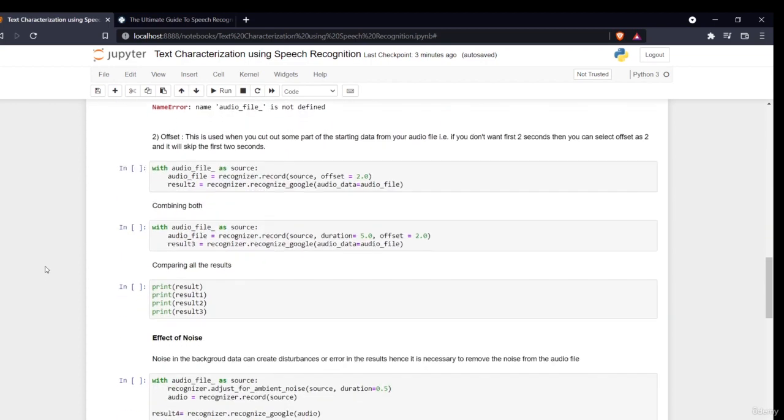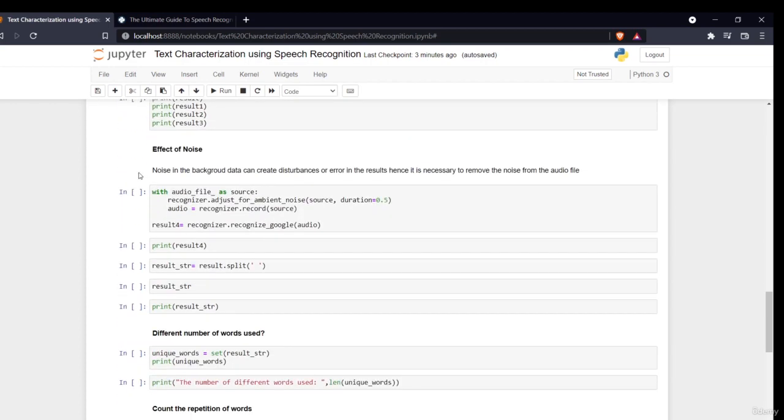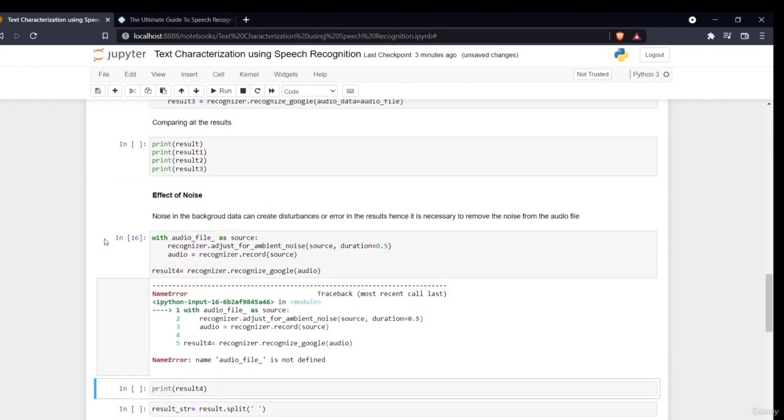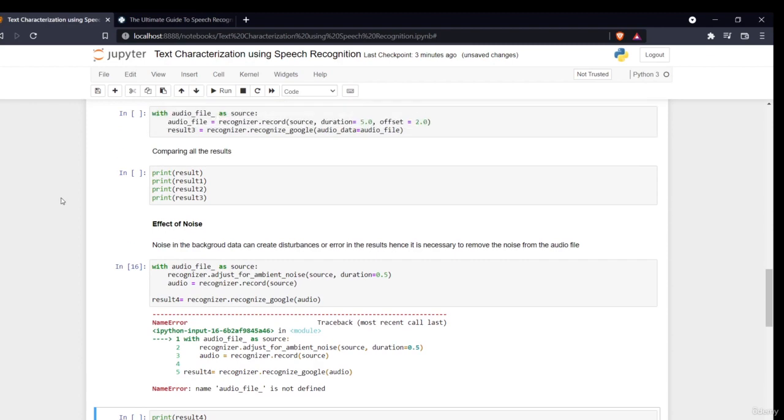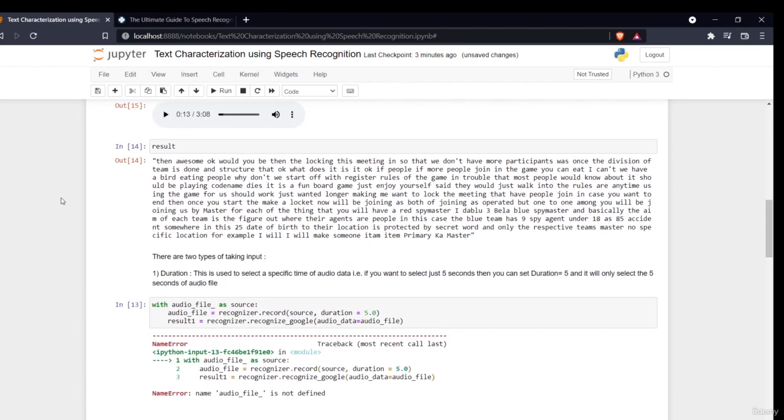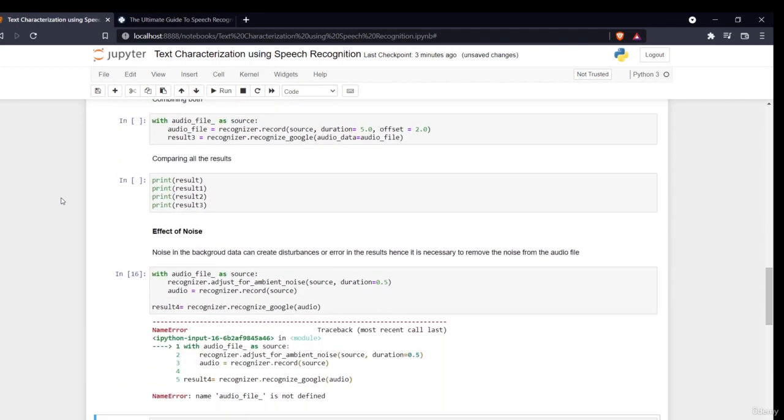Now the last thing left is the effect of noise. In this audio file there was no noise because the person was speaking directly. But sometimes when one is speaking there is a huge amount of noise, and it is not able to identify what is being said. So you can use recognizer dot adjust for ambient noise.